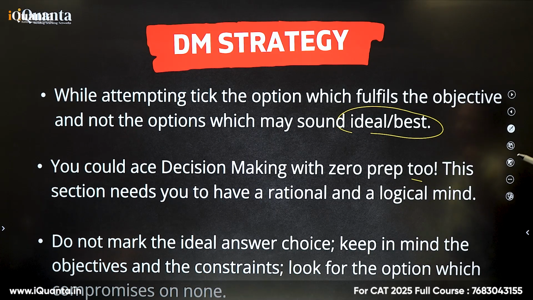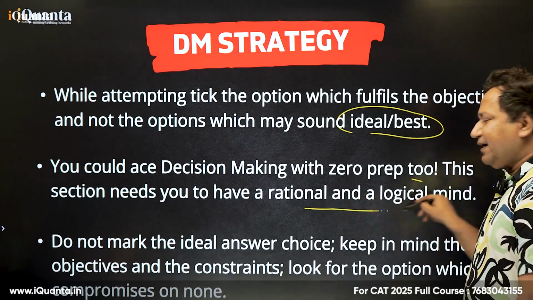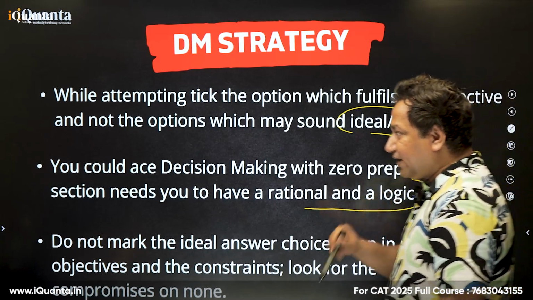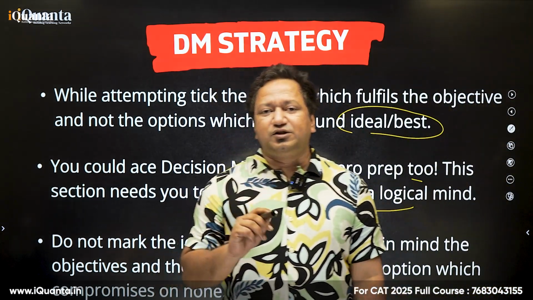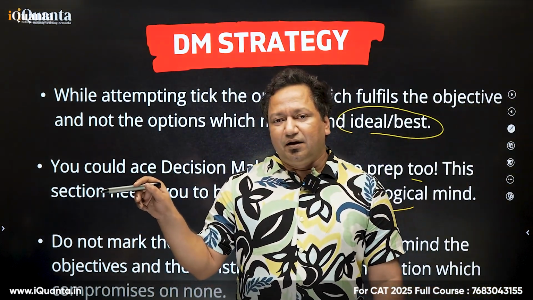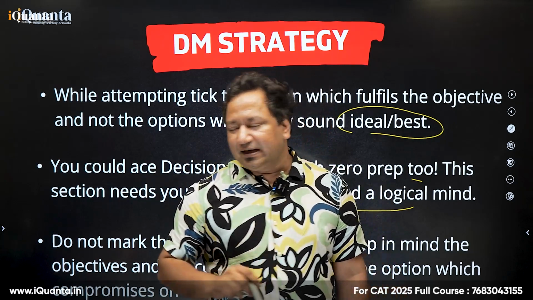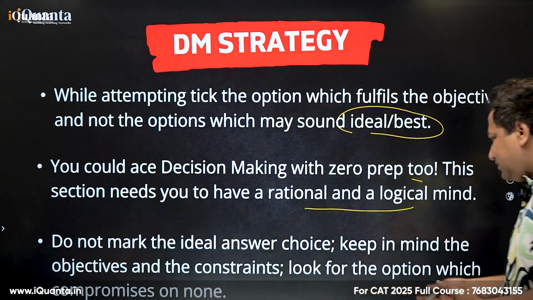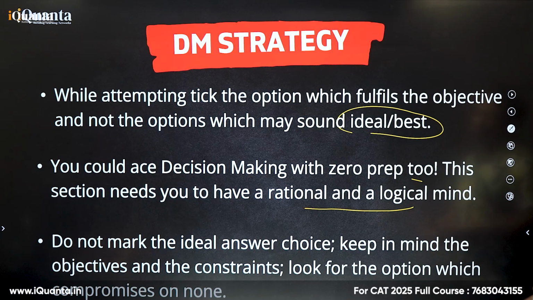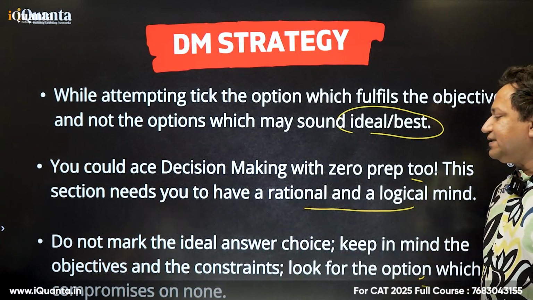Exactly. This section needs a rational and logical mind. I gave the example of the robot, and do not forget to tell me in the comments which one you will choose, the child who is 3 meters away or the old person who is 2 meters away. Then do not mark the ideal answer choice. Keep in mind the objectives and the constraints. Look for the option which compromises on none.